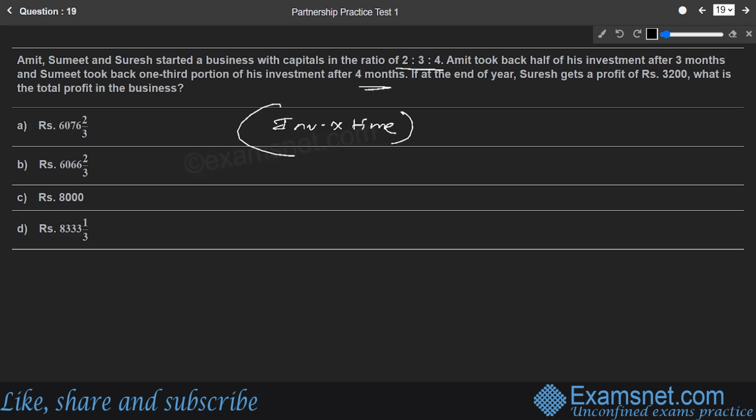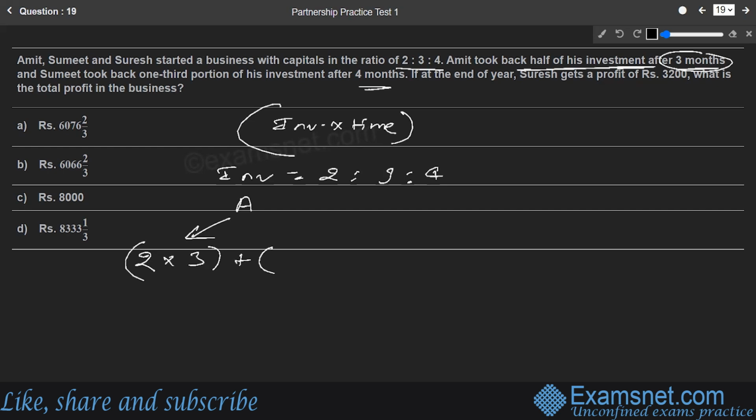The investment ratio is 2 is to 3 is to 4, but this is the initial investment ratio. Then things change after a short time. So let us begin with the first part itself. Let us find out Amit's investment part. The initial investment is 2, into how many months it was in the business. Amit took back half of his investment after 3 months, so for 3 months the investment was untouched. So 2 into 3 is the first part.